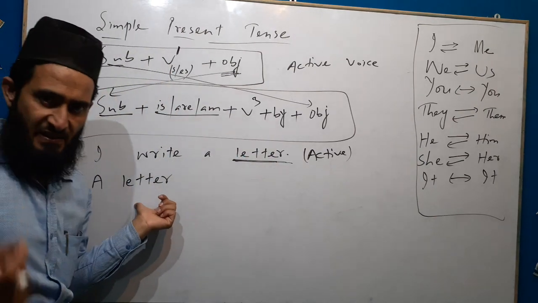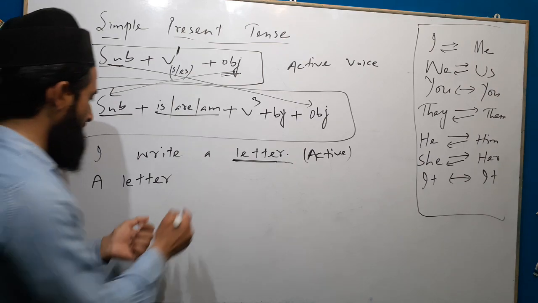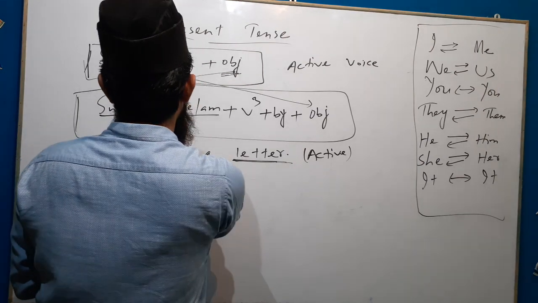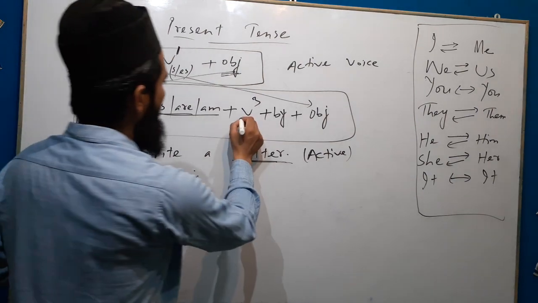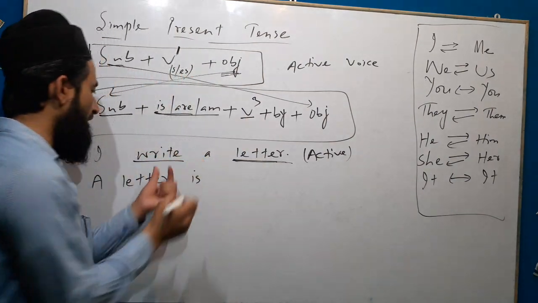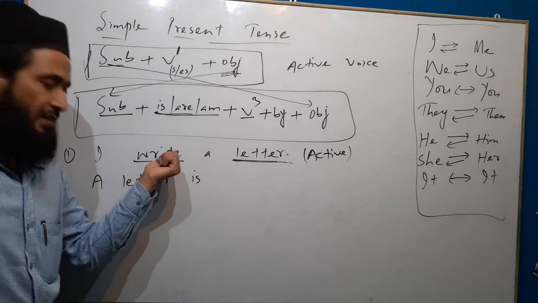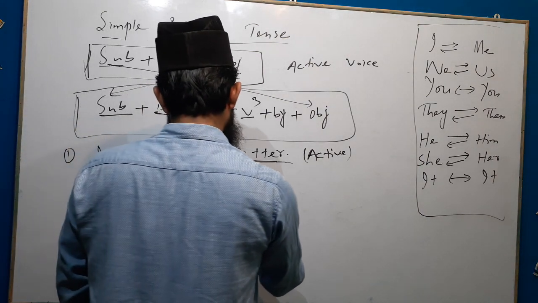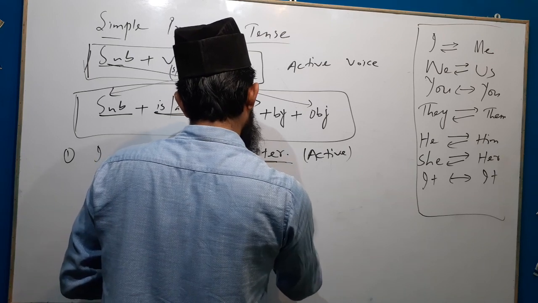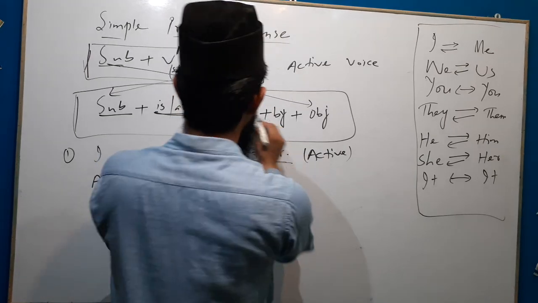A letter. Letter is singular. It is a singular noun, that's how we see. Here we will take is. A letter is. Then third form of the verb. Write, wrote, written. The past participle form of write is written. Third form is written. A letter is written, then by.